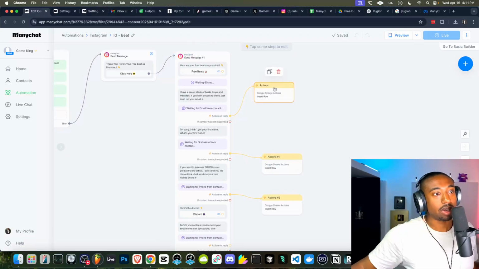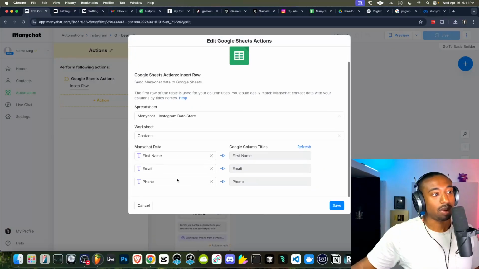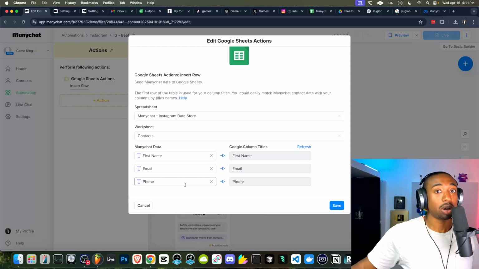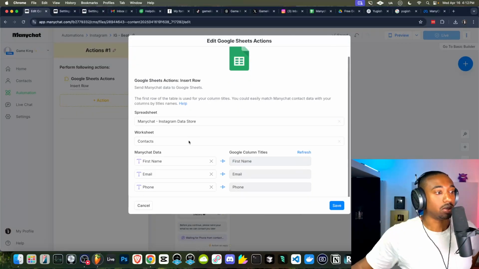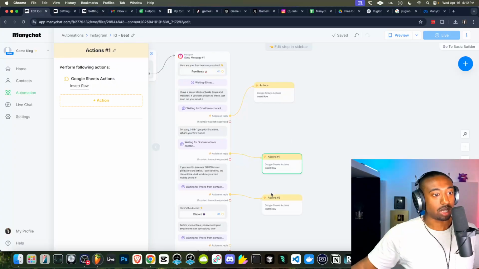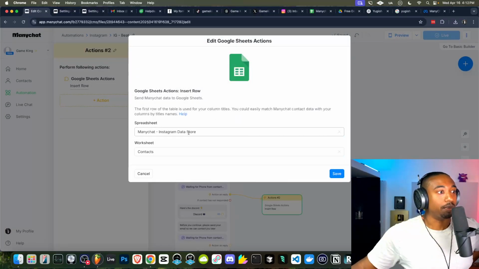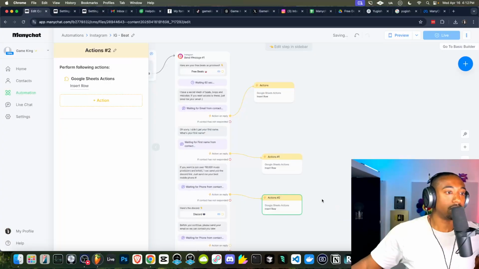Long story short, for each action, we have to make sure that we insert the row here. And we have to make sure that we map the first name data, the email, and the phone per each action. So every time you click on an action, go in, change the settings here, and make sure those all line up. So that basically every time it collects one of these rows, like the first name, it should attribute it to one of these columns. So that was the step I missed earlier. Sorry about that confusion, guys.